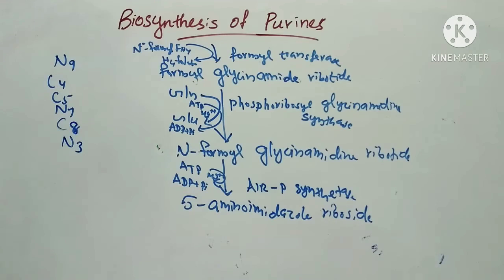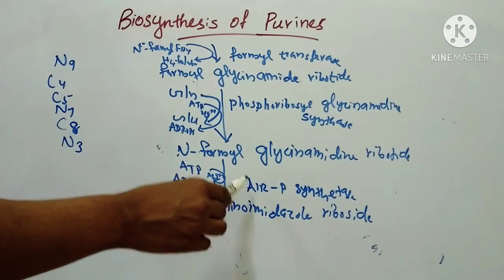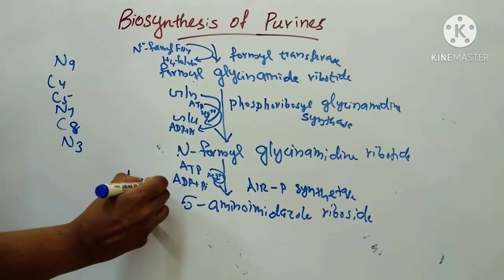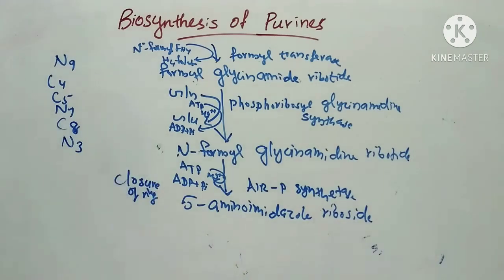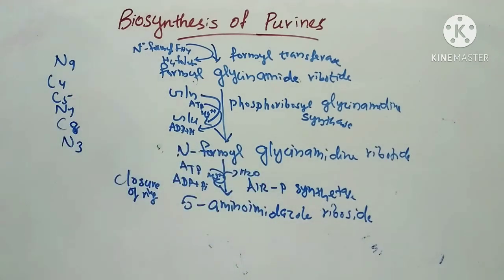So next step is formation of 5-amino imidazole riboside, also called 5'-phosphoribosyl 5-amino imidazole. This reaction is catalyzed by the enzyme aminoimidazole ribosyl phosphate synthetase, which brings about the dehydrative closure of the ring. So here is the closure of the ring by the removal of one molecule of water. Here ATP is required for this reaction. So we got 5-aminoimidazole riboside.